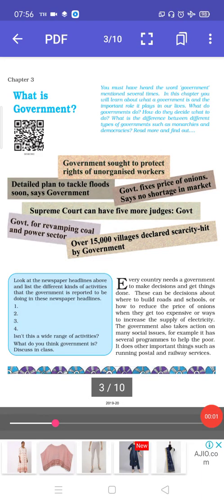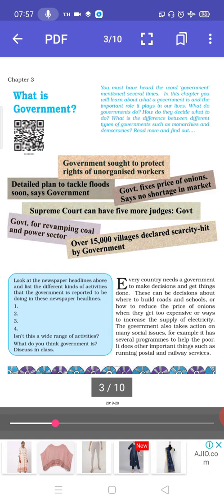Good morning, children. Today we will start with the third chapter, What is Government? You must have heard this term many times. Your parents must have been saying that government is doing this, government is not taking action against this thing. So this is a very common term. We come across this every now and then.